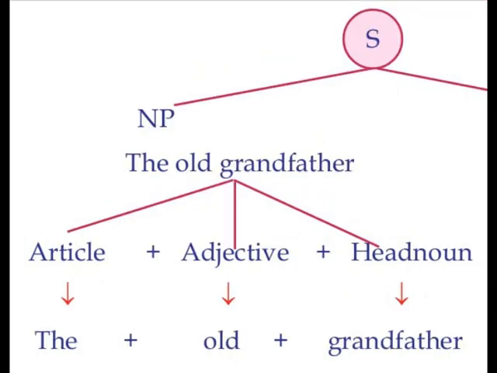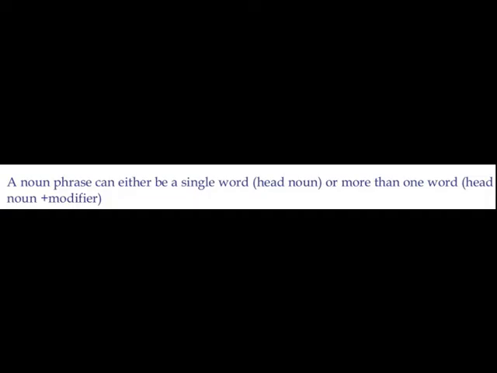What is the definition we can say about noun phrase? What is the function it does in that sentence? For example, the boys. What is the function it does? The boys works as the subject of the sentence. How do you understand that it works as the subject of the sentence?